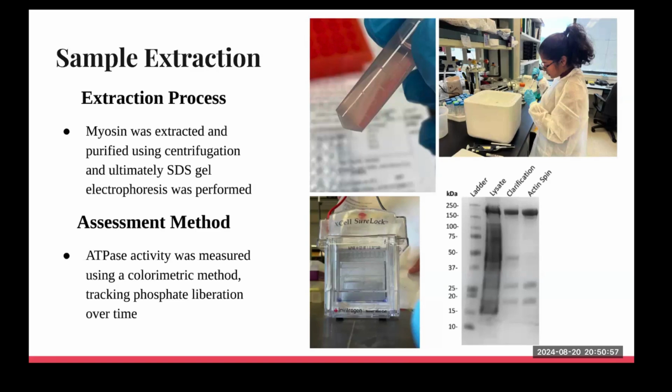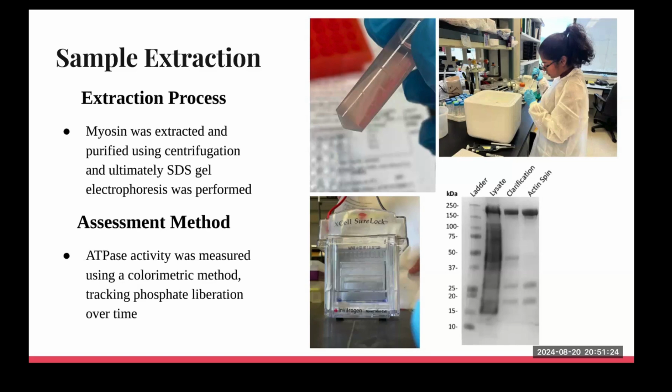To understand how it is impaired, we first extracted and purified myosin from the rat heart tissues using a series of centrifugation steps, followed by SDS gel electrophoresis to verify the quality of our extractions. As you can see, the SDS-PAGE gel on the right, along with a picture of one of the samples.